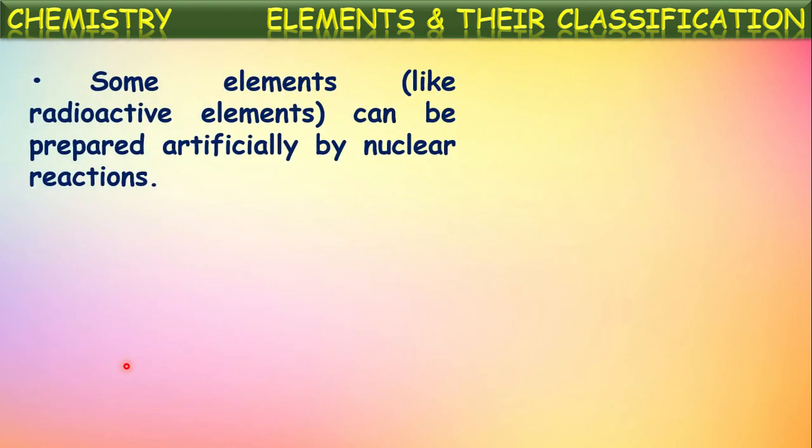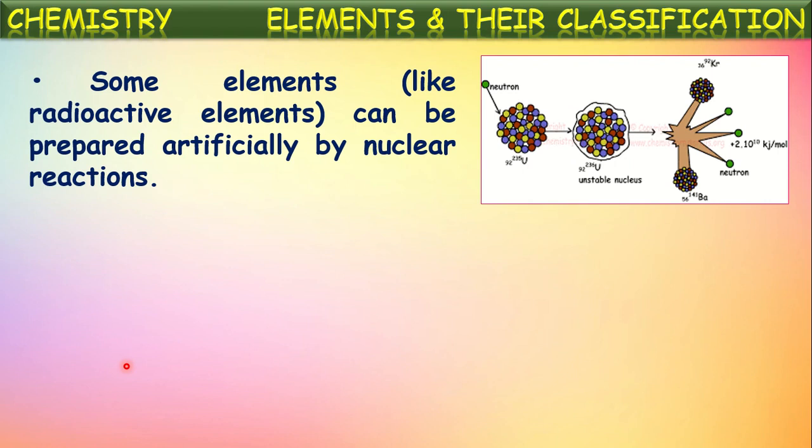Some elements can be prepared artificially by nuclear reactions. No worry about these nuclear reactions, we are going to study them in detail in further classes. Actually, nuclear reactions mean reactions in which a bigger atom is split into two or more smaller atoms.